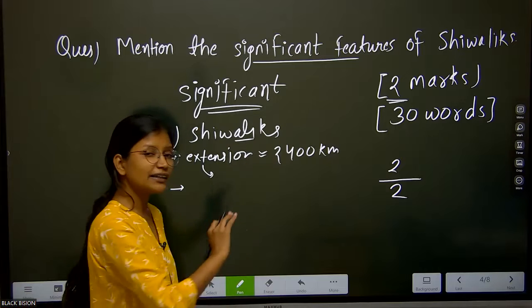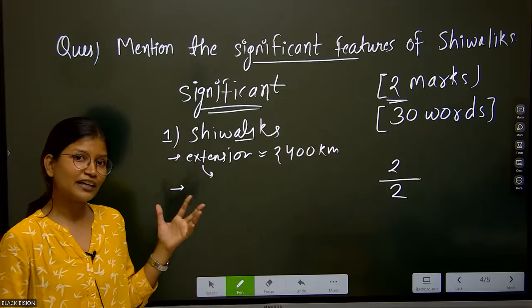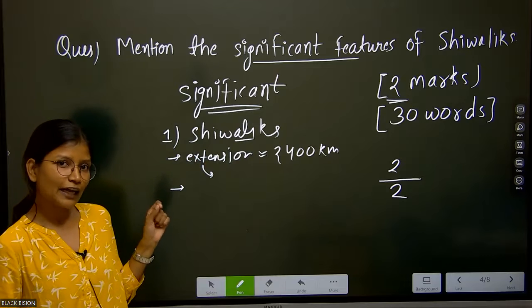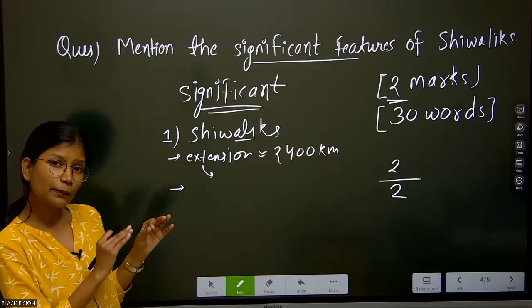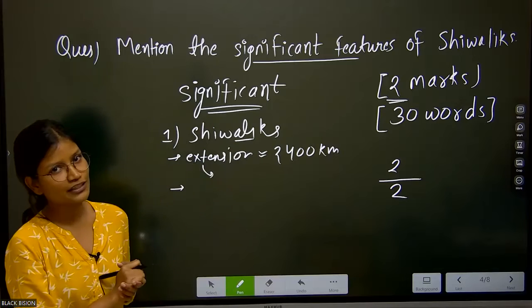Apart from this, we will also write some of the features of Shivalik, like the Shivalik ranges are also characterized by a characteristic forest cover, which is not present in the other two ranges, the Greater Himalayas and the Middle Himalayas. That too, the forest cover is only present in the eastern part, that means from Nepal up till northeastern India.